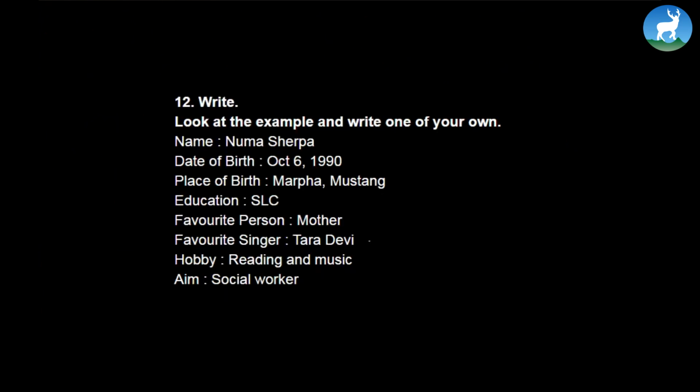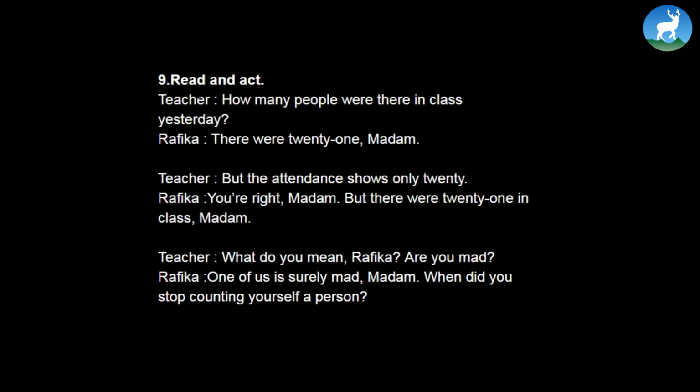Now let's move further. This is a simple conversation to reenact. One of you can take the role of teacher and the other students can take the role of Rafika, and then you take turns. After this is done, the next two students will take the role of teacher and Rafika, and this goes on. At least 6 of you get involved here, 2, 4, 6, and you can repeat the conversation if you want to, of course. It's a very simple reenactment.